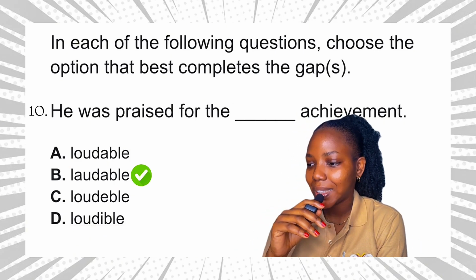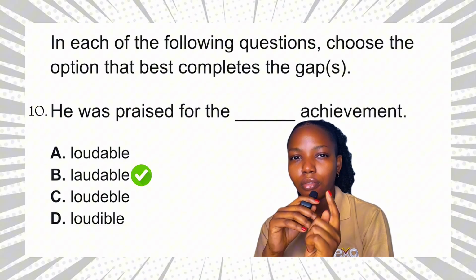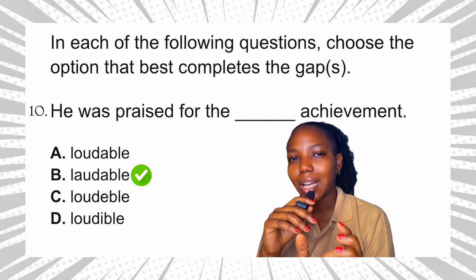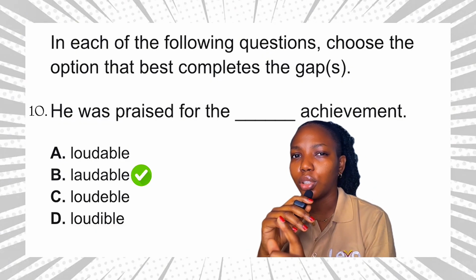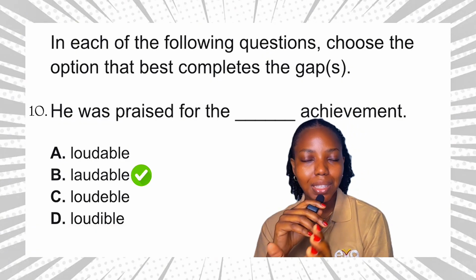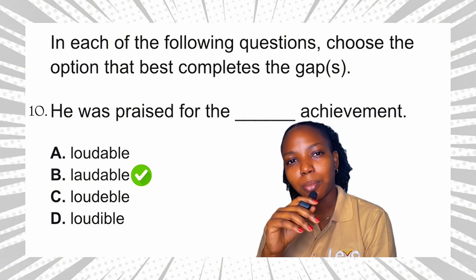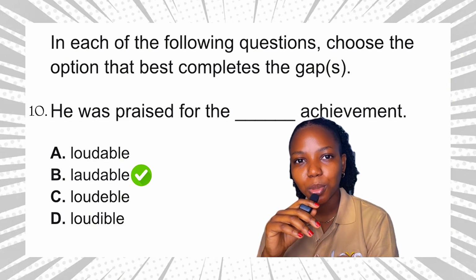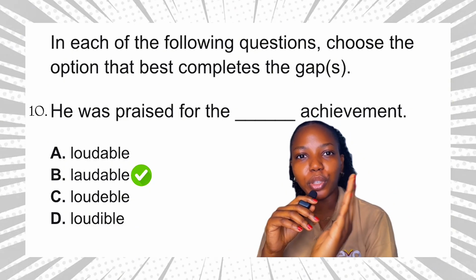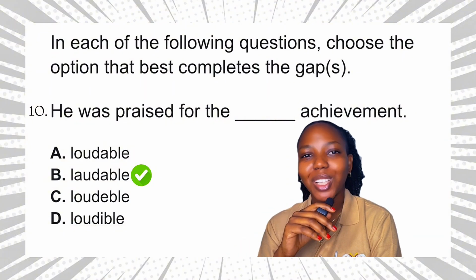Now take a look at the sentence. He was praised for the dash achievement. Remember I mentioned that every fill in the gap question gives you a clue. So you need to look for the clue. Now the key phrase in this sentence is "was praised." So the word that will correctly fill in the gap must connect to the word praise. And that is what laudable means. Deserving of praise, worthy of praise. So option B is your final answer.